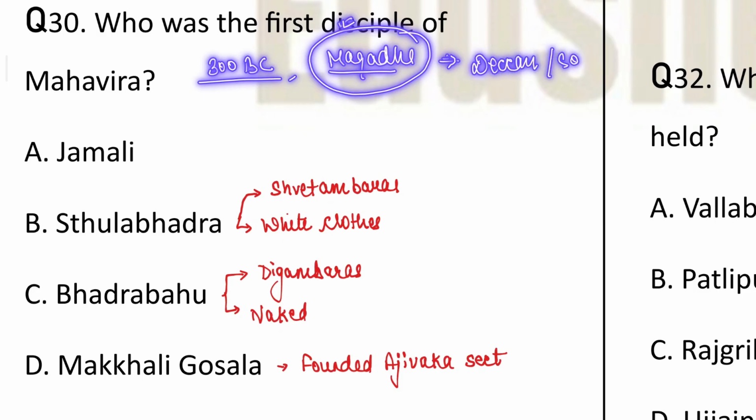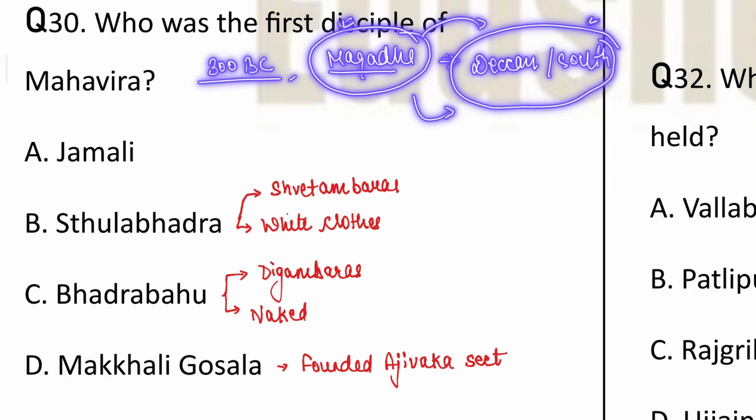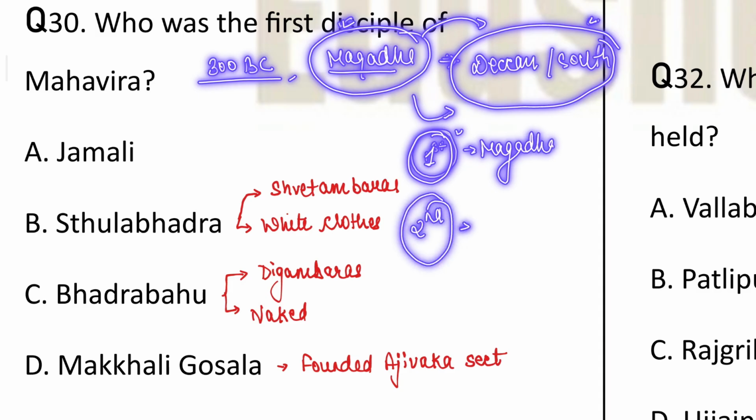Now as soon as the famine happened, some of the people believed that it was not right to live here anymore, so they all wanted to migrate to the Deccan and the southern region of India. Now there was one sect, or one group, who wanted to live in Magadh only, and there was another, the second group, who wanted to migrate to the Deccan area.